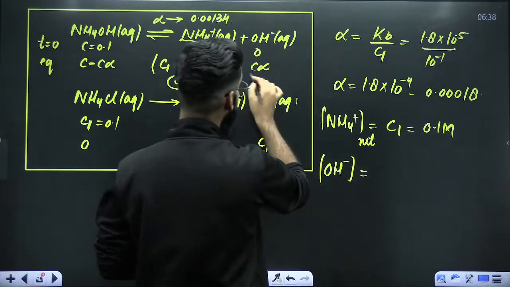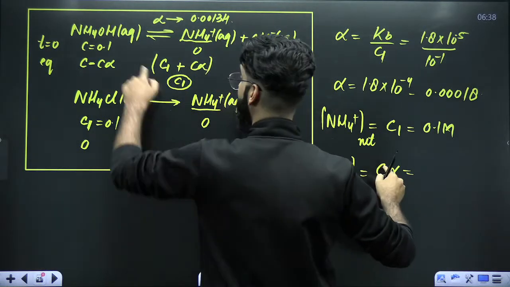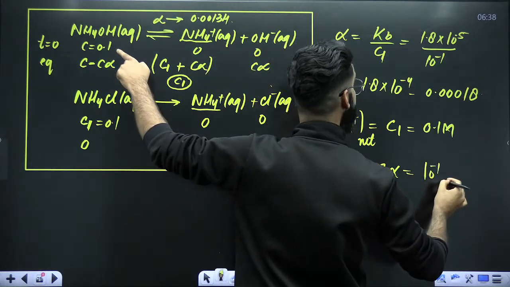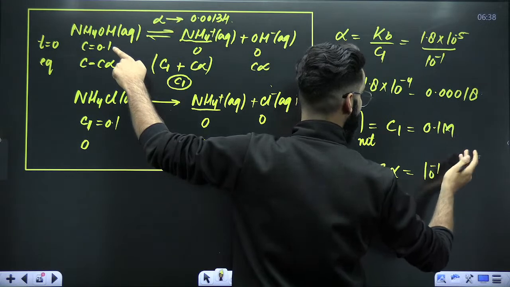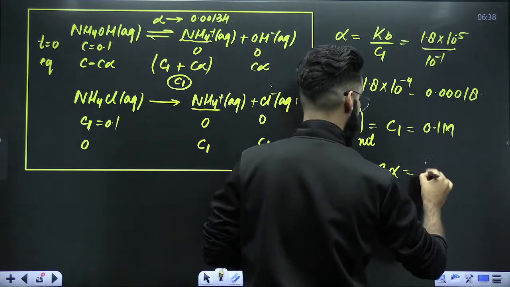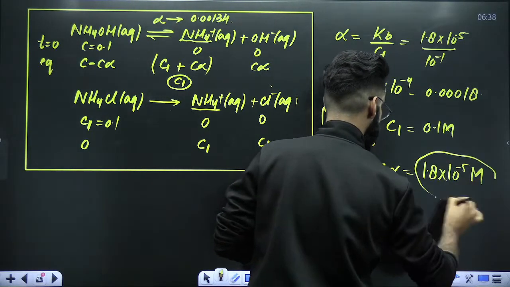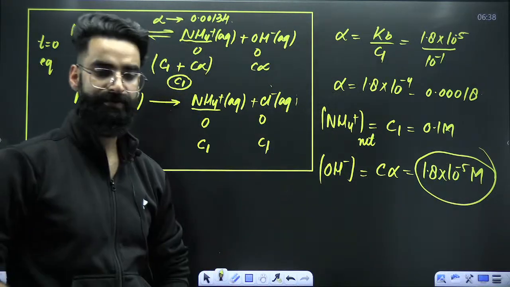Now second, concentration of OH negative in the container. Concentration of OH negative is going to be C times alpha. But this alpha is not old alpha, it is the new alpha. C value is equal to 0.1. Alpha is 1.8 in 10 raised power minus 4. So the final value comes out to be at the end 1.8 in 10 raised power minus 5 into 10 raised power minus 5 molar. So this is the concentration of OH negative in the container at the end.